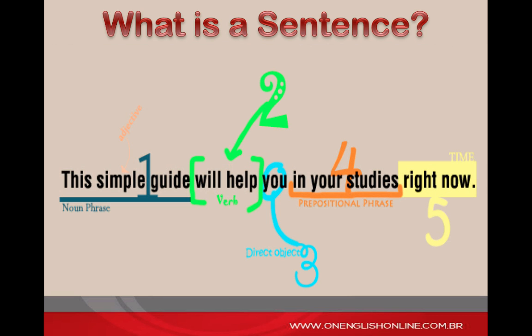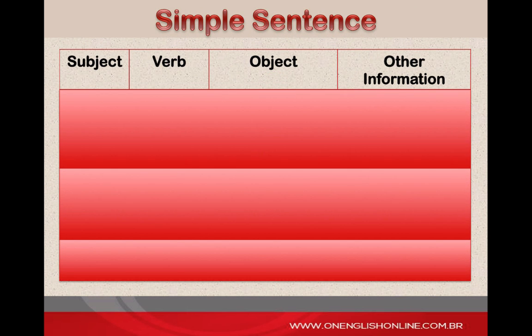Now, when it comes to sentence word order, every English sentence must have a subject and a verb. The basic sentence pattern is called a simple sentence. A simple sentence has one subject-verb combination. Sometimes there is a noun or a pronoun object and more information after the verb.